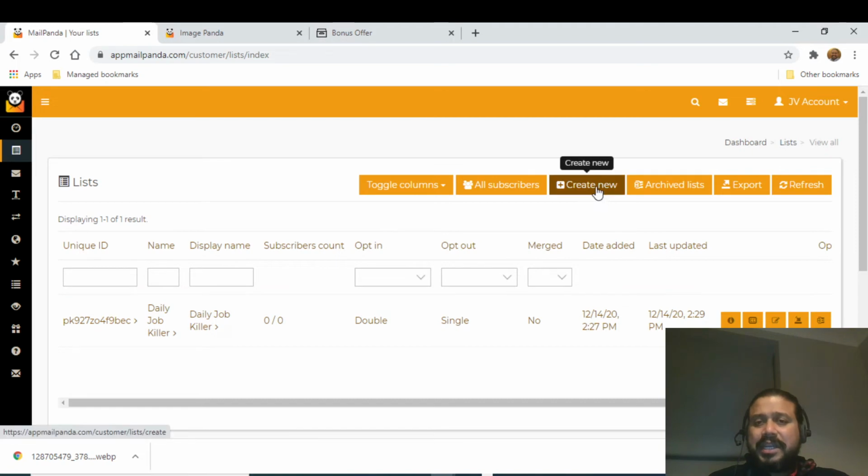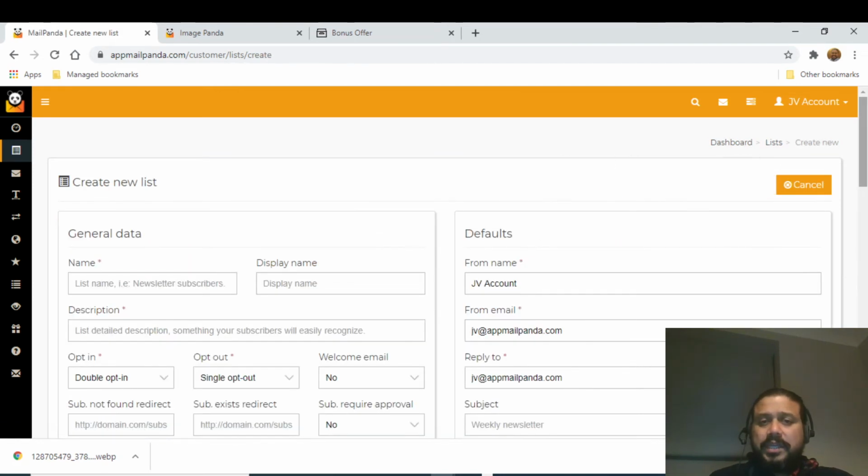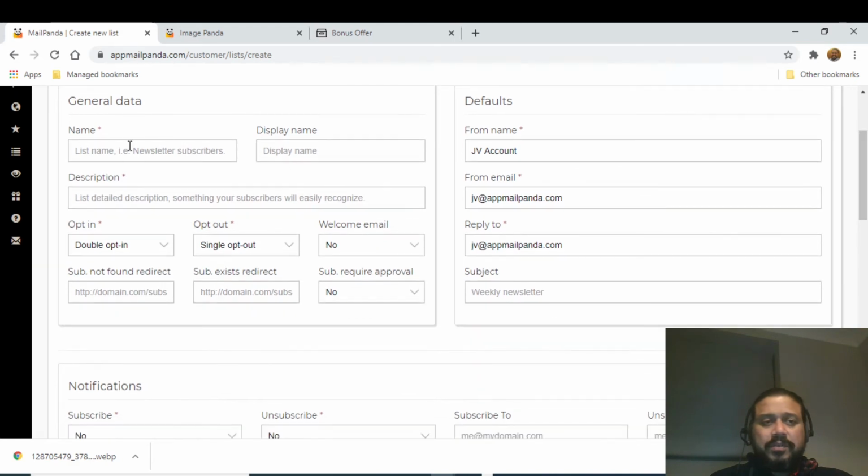Either you can create a new one, or you can export from this list, or you can get an archived list, or you can export the list from outside. So if you create a list, you can give all the data information here, from the name to the display name, all those things you can give.